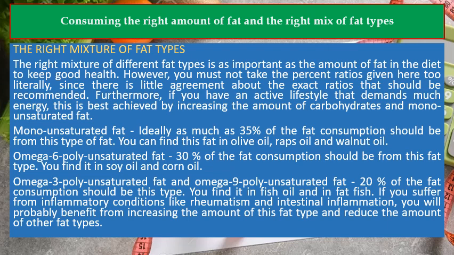Omega-6 polyunsaturated fat. Around 30% of the fat consumption should be from this fat type. You find it in soy oil and corn oil. Omega-3 polyunsaturated fat and omega-9 polyunsaturated fat. Around 20% of the fat consumption should be this type. You find it in fish oil and in fat fish. If you suffer from inflammatory conditions like rheumatism and intestinal inflammation, you will probably benefit from increasing the amount of this fat type and reducing the amount of other fat types.